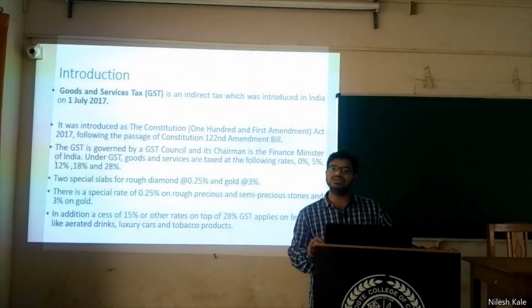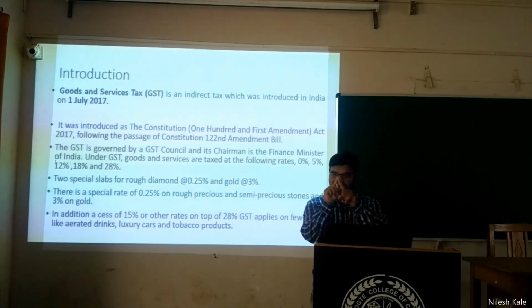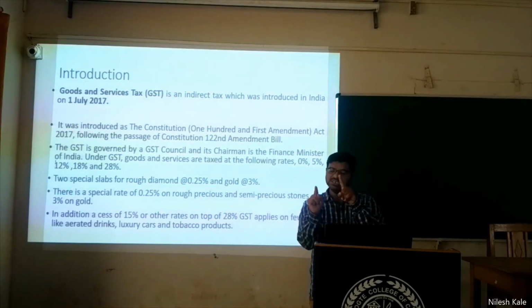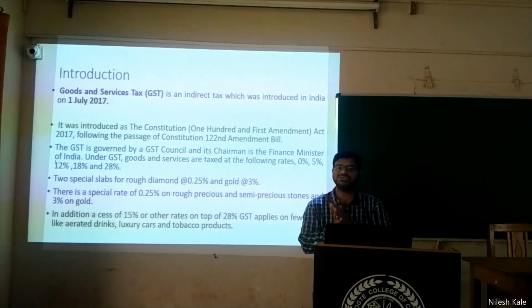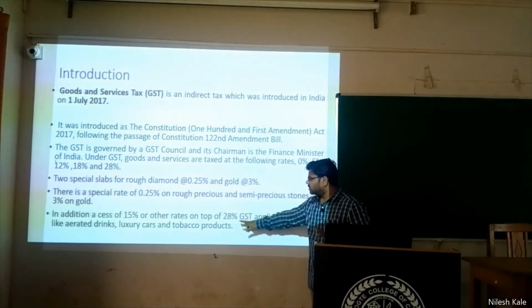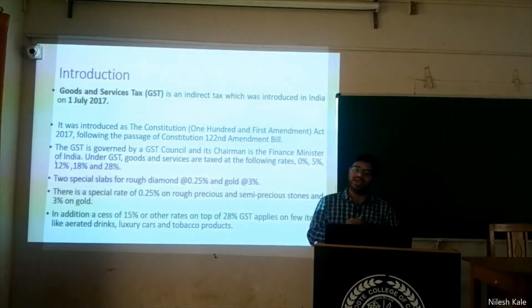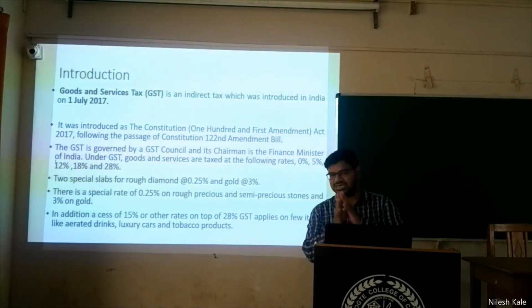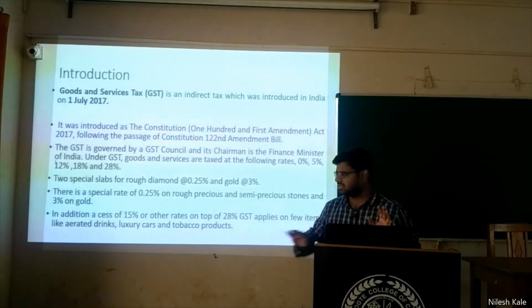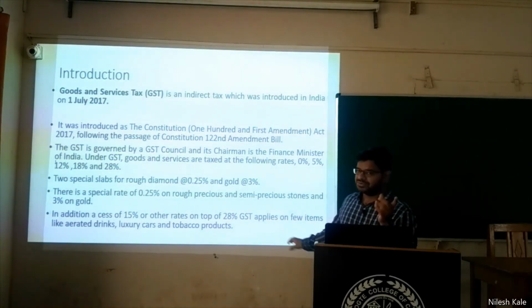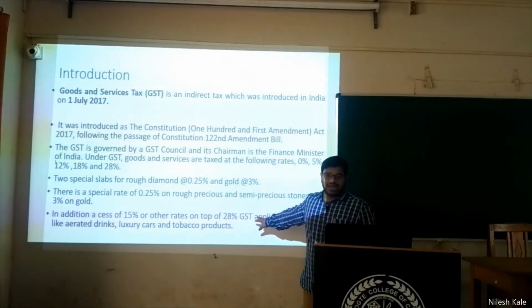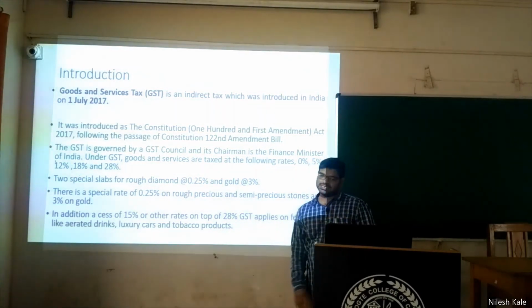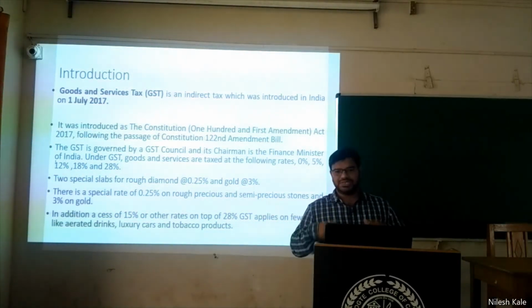So if you consider the CGST Act at 14%, then the SGST Act also collects 14%. So 14 plus 14 is 28%. That is how we have got this 28% maximum. Okay. So the maximum rate in any GST Act is 14%. Now if you combine that, the IGST Act says 28% is the maximum. Right. We will see more about this later.